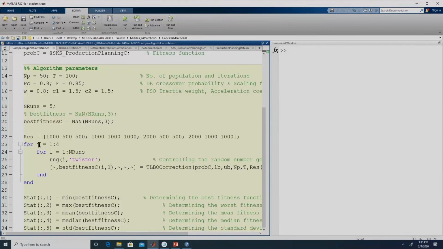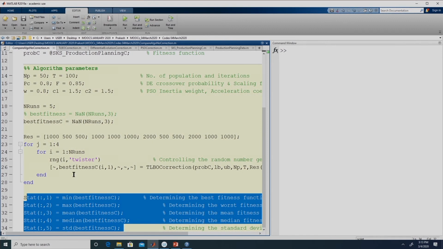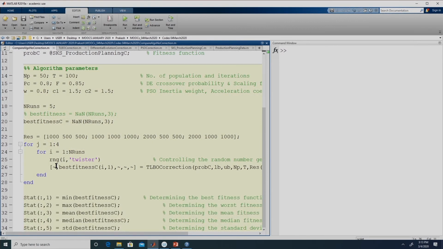So, now we have defined this outer loop, right. So, this outer loop will take care of the 4 problems that we have, and for each of the problem we need to implement 10 runs, right, and this is the statistical analysis part which we are doing over here, right. So, right now we are not saving the best solution or the values for the convergence curve or the final population, we are only storing the fitness function value, right. So, best fitness E. So, the first time it will be the first column, right. So, instead of this 1 we need to give j, so that we will get 4 columns, right, and we will have 5 rows. So, each row corresponds to a particular run, and each column will correspond to these cases, right. So, for the first case, second case, third case and the fourth case, right.